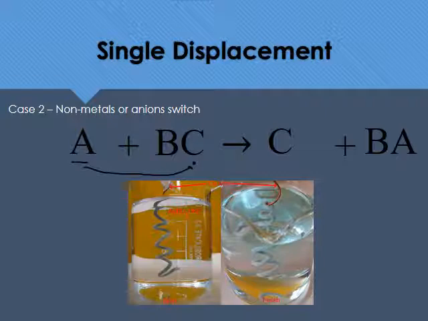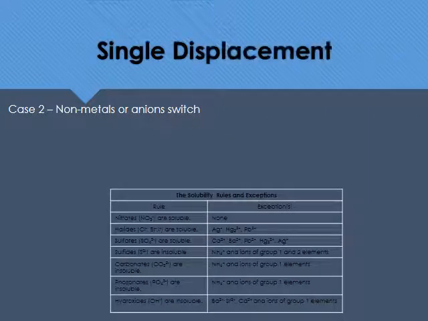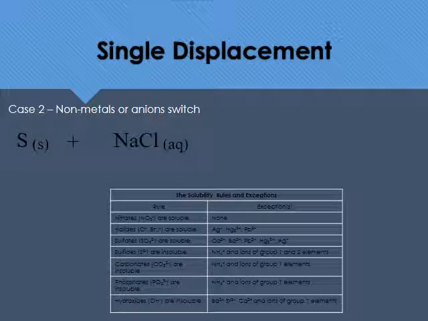Now we do have to be careful with these reactions. Firstly, you've got to be able to spot that A is in fact a nonmetal and it's going to switch with C. Often kids just switch A and B, which isn't necessarily correct. We also have to be wary of C over here because often it can be a diatomic gas, meaning we'll have to put a little 2 involved in its formula. So let's take a look at an example here. So we're going to put solid sulfur together with sodium chloride.